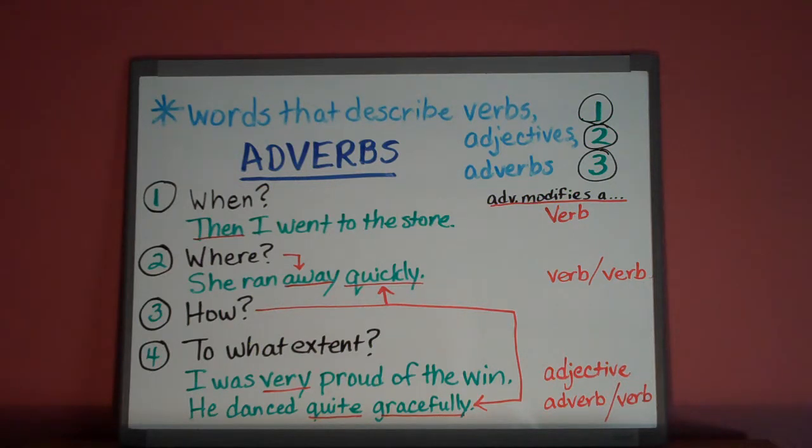The next question that helps us find adverbs is the question where. She ran away. Where did she run? Away. This example also answers the question how. She ran away quickly. So we have two adverbs in this sentence example. The adverb quickly tells how the girl ran, and the adverb away tells where she ran. Both words modify or describe the verb ran.